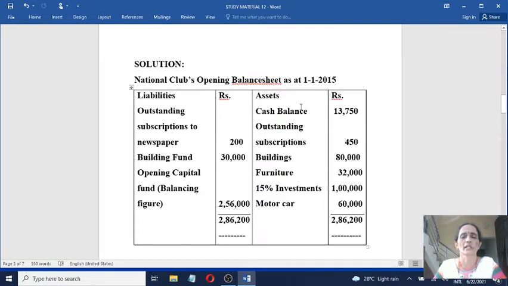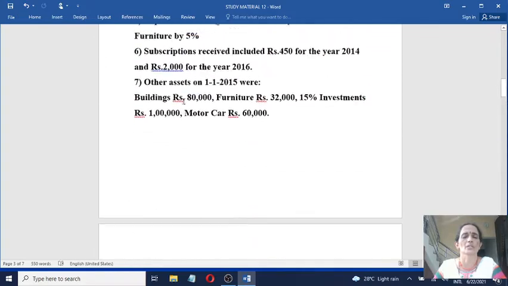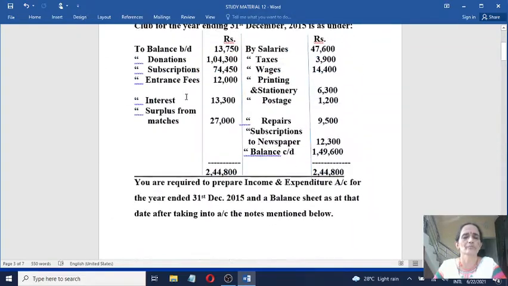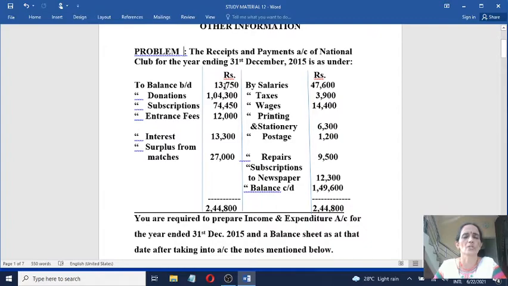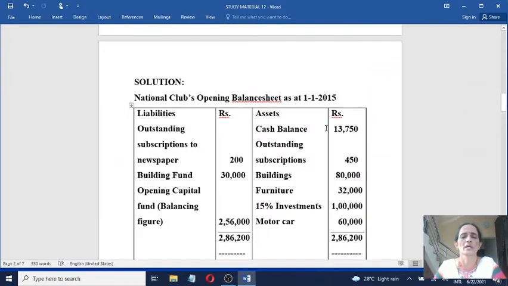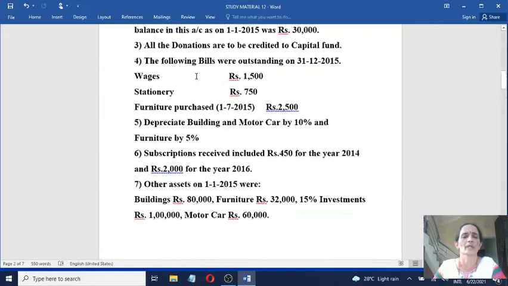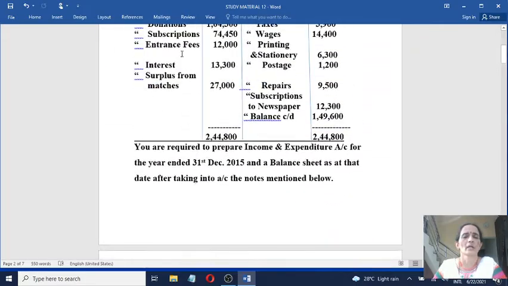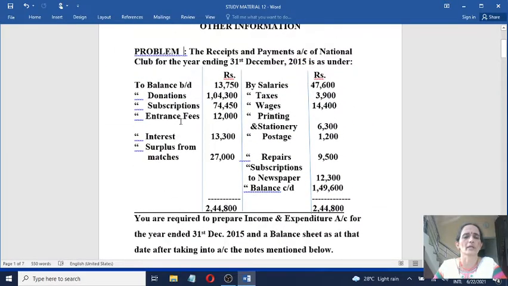So right hand side assets, left hand side liabilities. Go through the question now. Look here, opening cash balance is given, 13,750. Record it on the asset side. Cash balance 13,750. And on the debit side of the receipts and payment account, so many receipts are given. These are all the receipts made during this year, so they won't appear under the opening balance sheet.